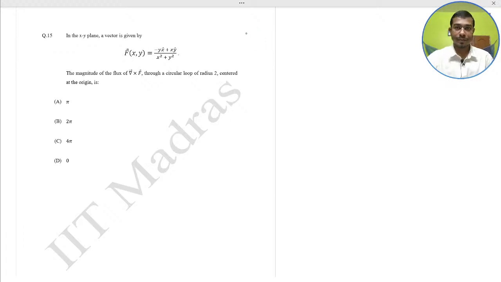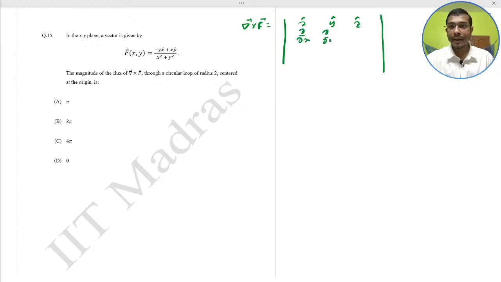So now, first of all, the curl F. The unit basis x cap, y cap, z cap, then del del x, del del y, del del z. Here the x component is minus y divided by x square plus y square, and the y component is x divided by x square plus y square.